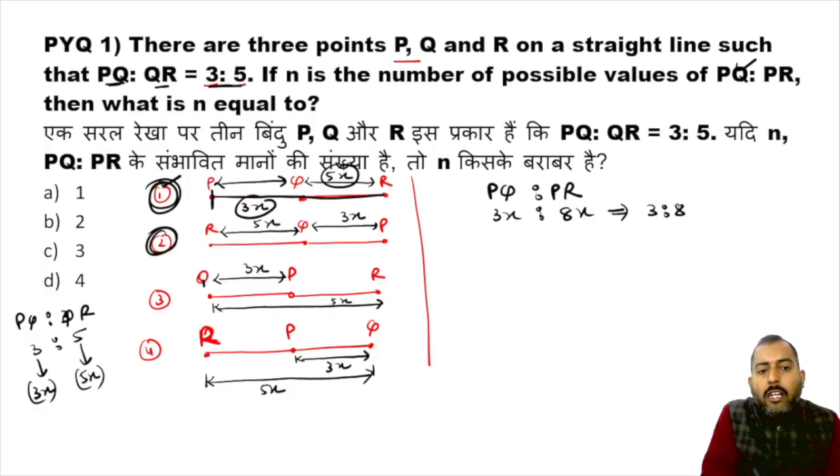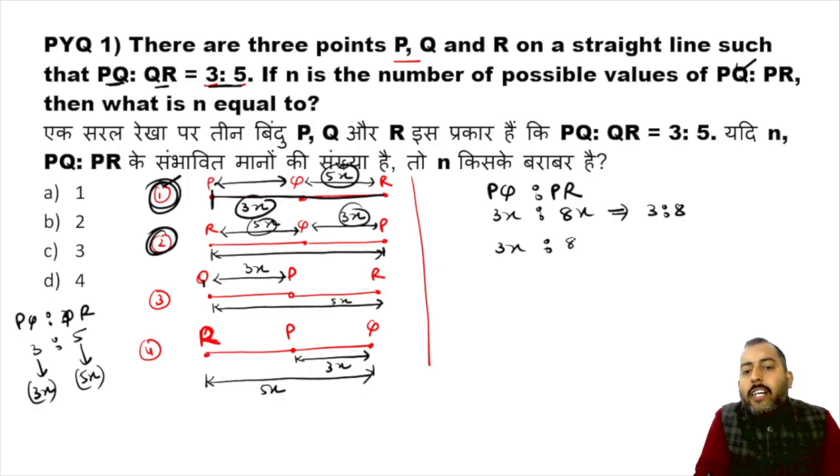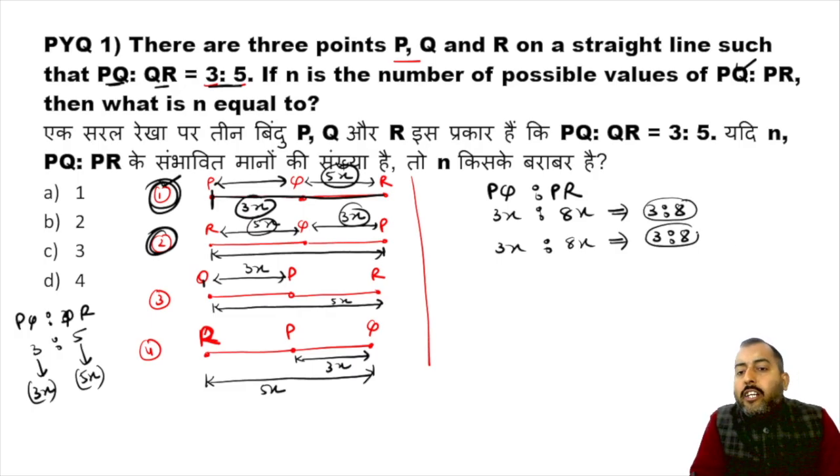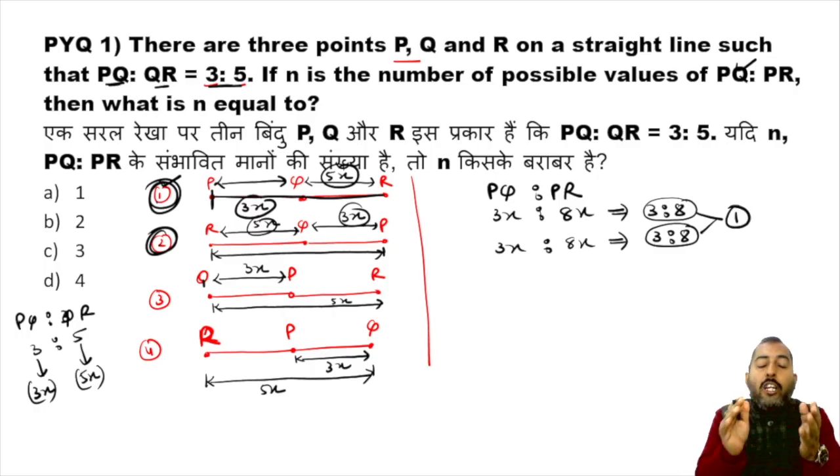Now the second case. In the second case, what is PQ? 3x again. In the second case, what is PR? P to R, 3x plus 5x, 8x. So according to the second case, the ratio is again 3:8. There is no difference. So case number 1 and case number 2 are giving me only one value of ratio, which is 3:8. Now case number 3. In case number 3, PQ is 3x, and in case number 3, PR. Try to understand.